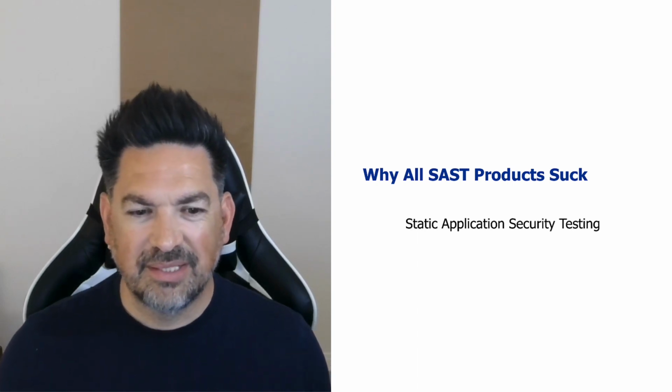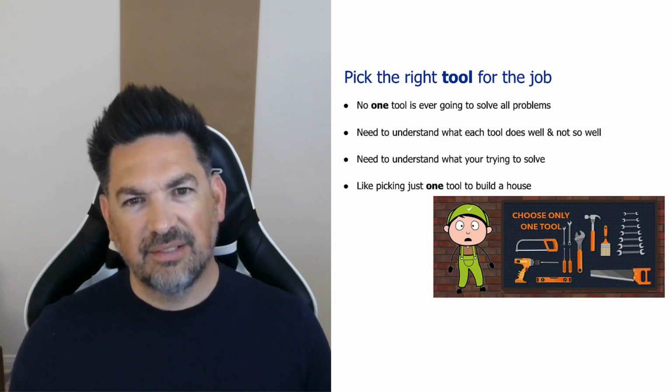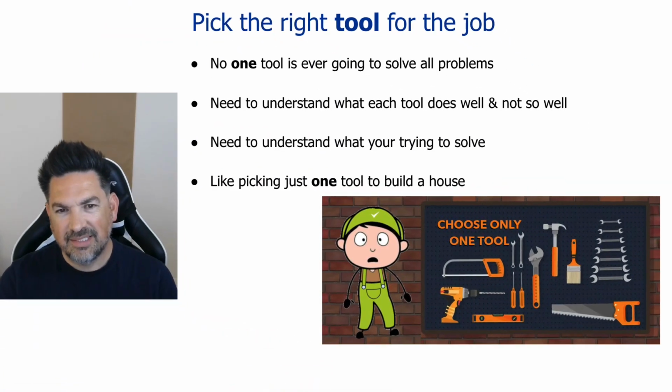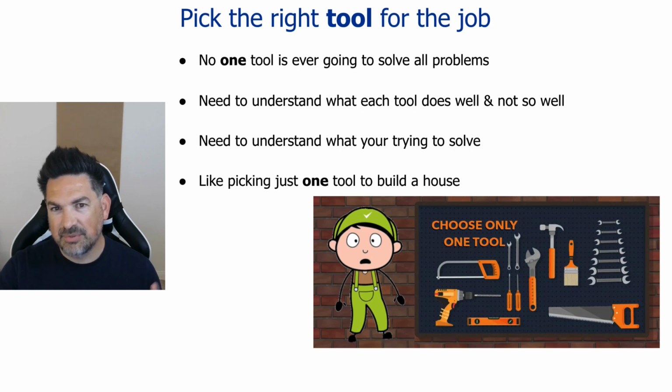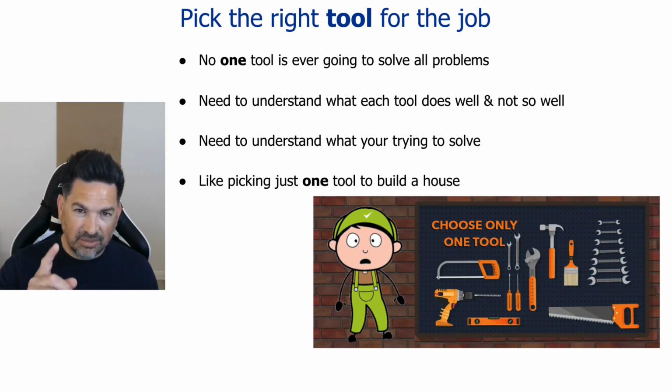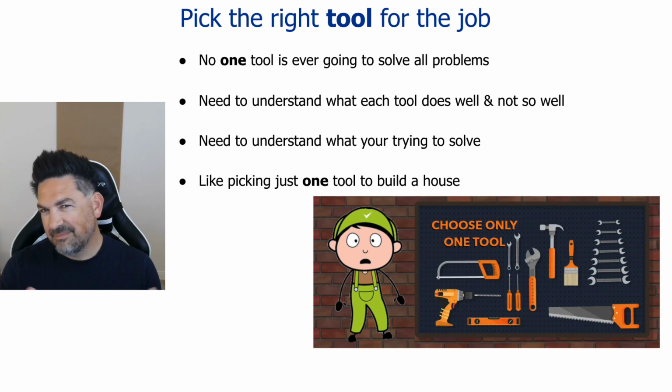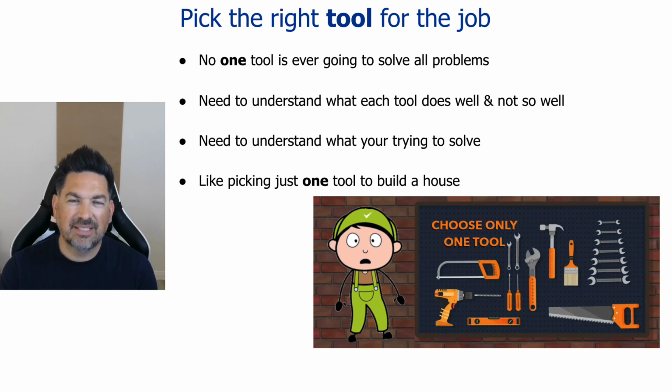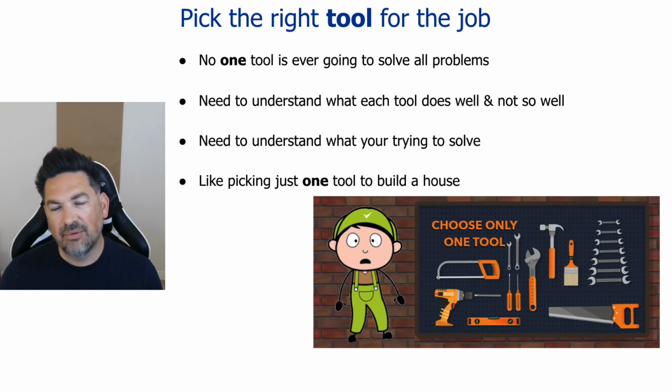This is not about just being critical of the way SAST products work. As a reminder from the first episode, I'm looking at the idea that no one type of tool is going to solve your problem. The analogy I'm using is if you had to build a house and you could only pick one tool, what would you pick, and would you even be successful? Even if you could, I don't know what tool you would pick, but the chances of you being successful are very low. So you need to understand how each of the tools work and what they're good for, and that's what a lot of this is about.